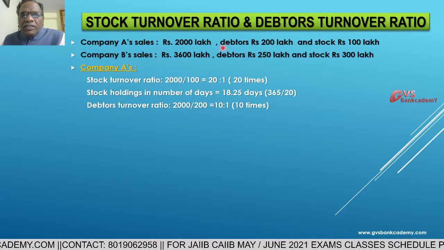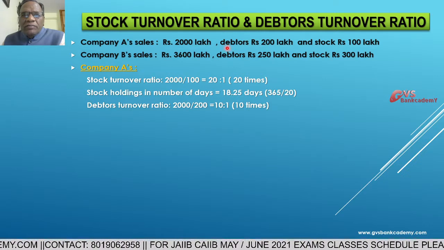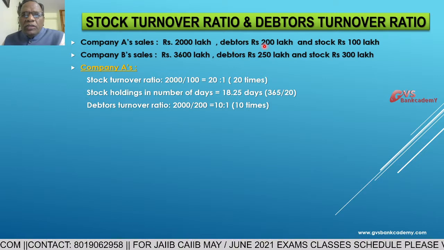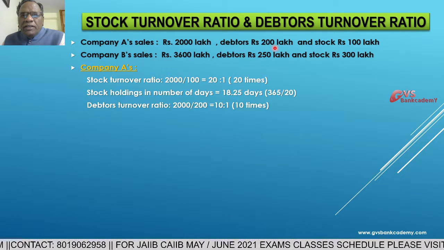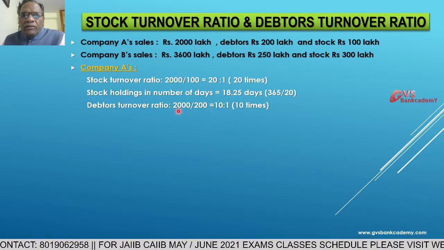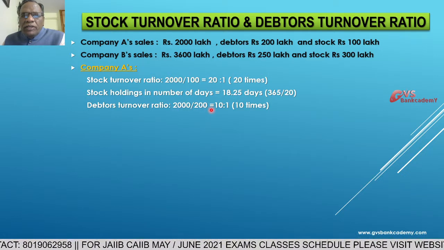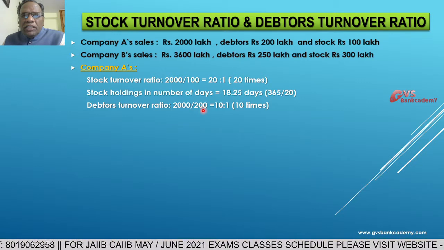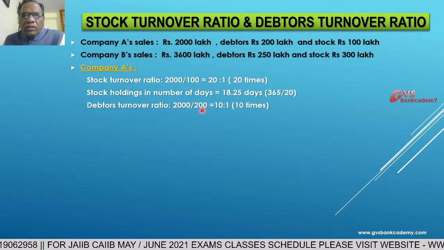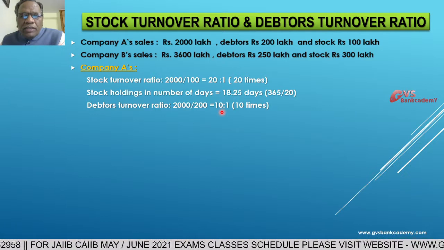Debtors means bills receivable, book debts outstanding at the year end, 200. 2000 divided by 200 is 10 times, 10 to 1.